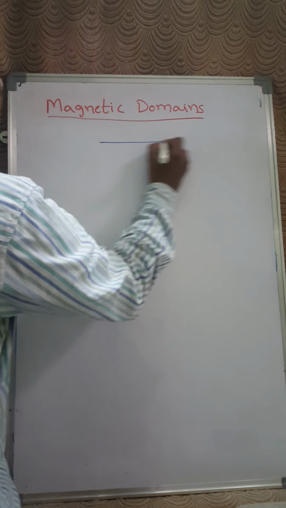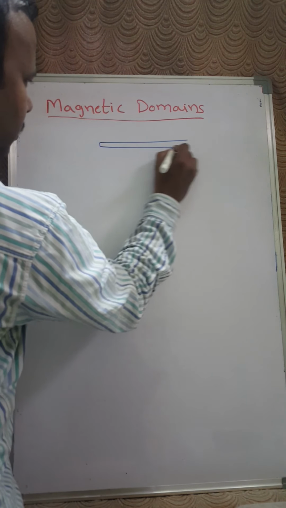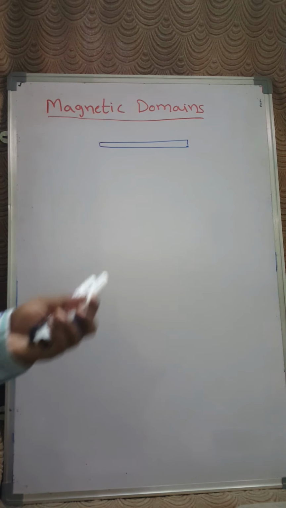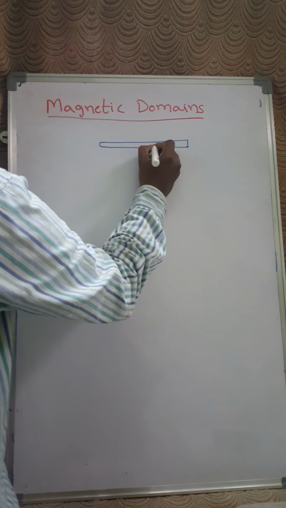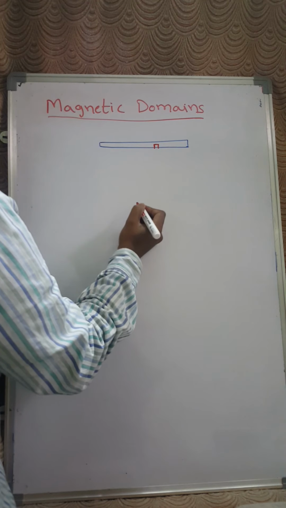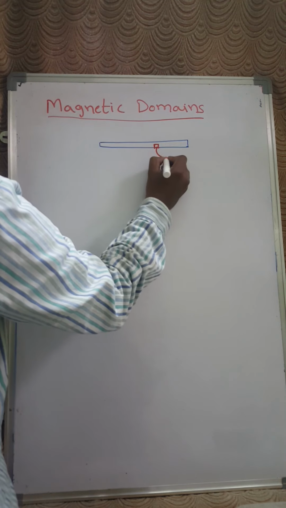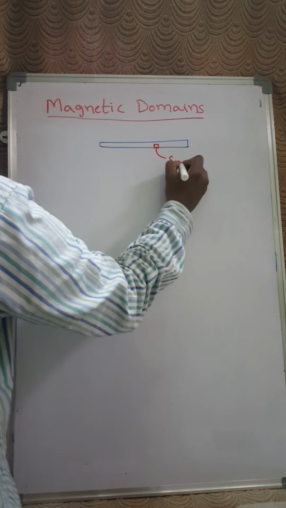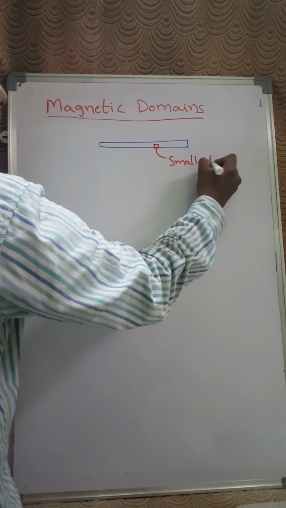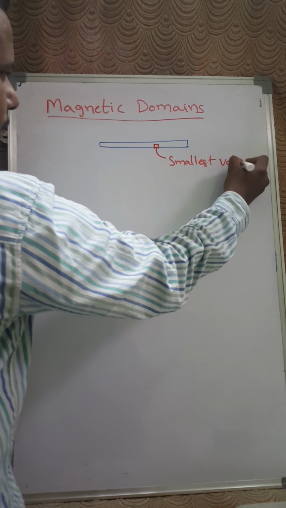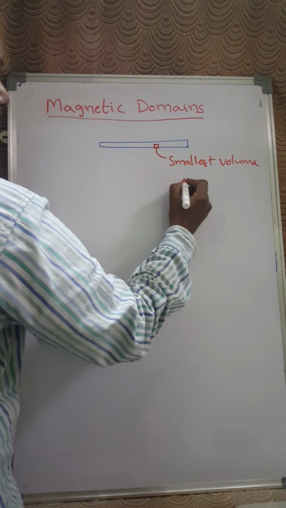Magnetic domains. We are going to study ferromagnetic substances. Take an iron rod. Without applying any additional magnetic force onto this iron rod, it may not show a perfect ferromagnetic nature. Let us take a smallest volume in the ferromagnetic substance.